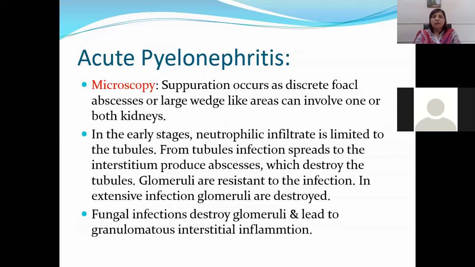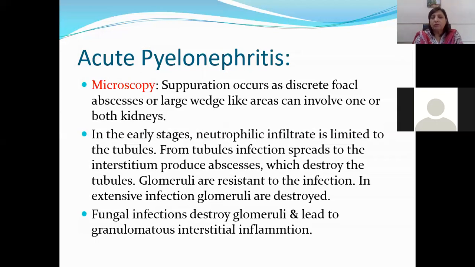So in case of acute pyelonephritis, you see acute suppuration. Suppuration is necrosis of the tissue with pus formation, okay? In the early stages, you can see a neutrophilic infiltrate present in between the tubules, within the interstitium. But later, the neutrophilic infiltrate also comes into the tubules, leading to destruction of the tubular epithelium, which destroys the tubules, and the glomeruli are very resistant to infections.